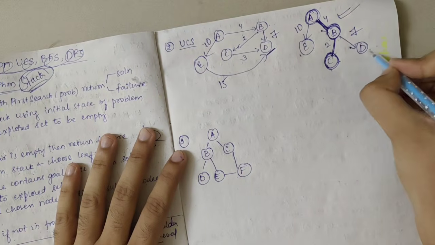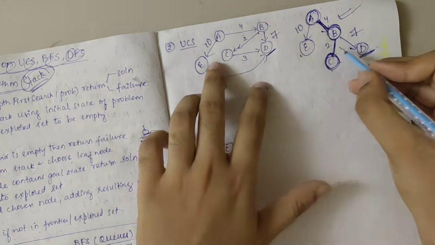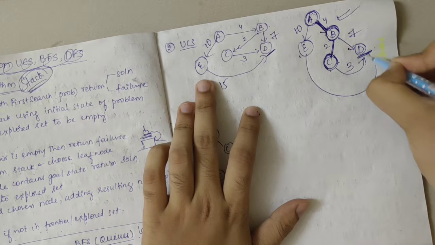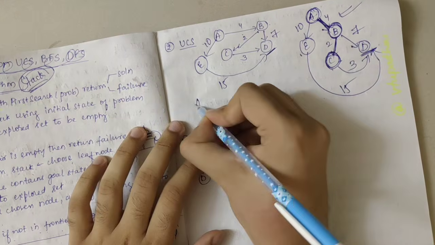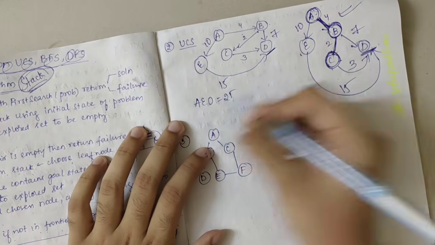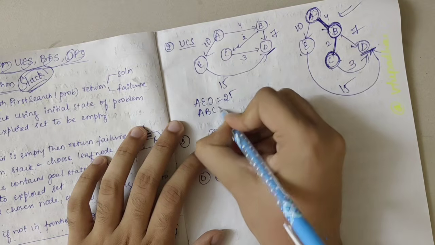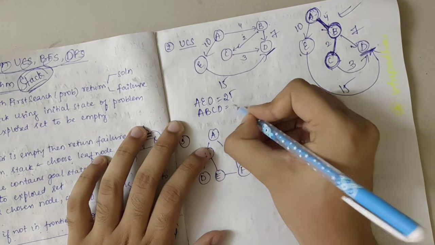Now D was the result which I had to reach, right? From C to D, I have 3, and from E to D I have 15. So the path cost for A, E, D would be 10 plus 15, 25. Whereas the path cost of A, B, C and D would be 4 plus 2, 6, plus 3, 9.